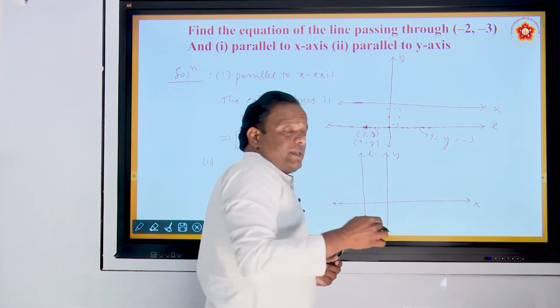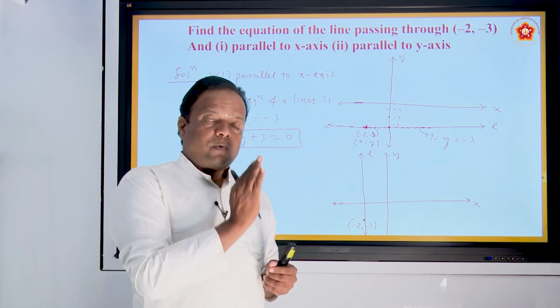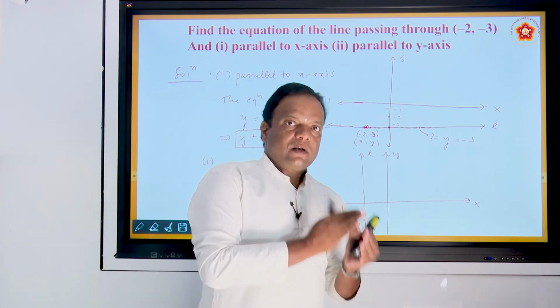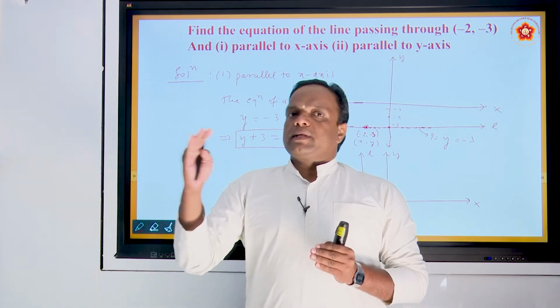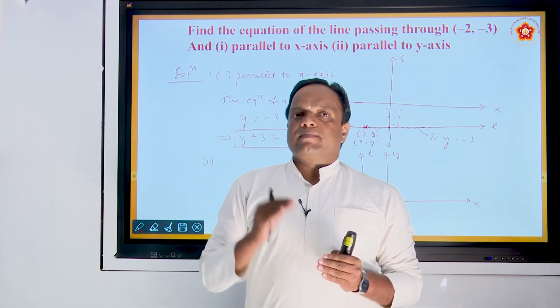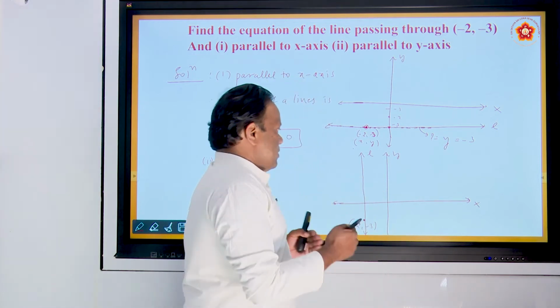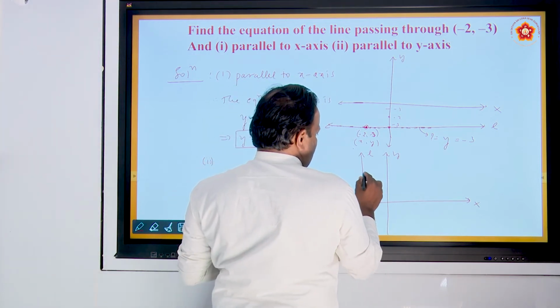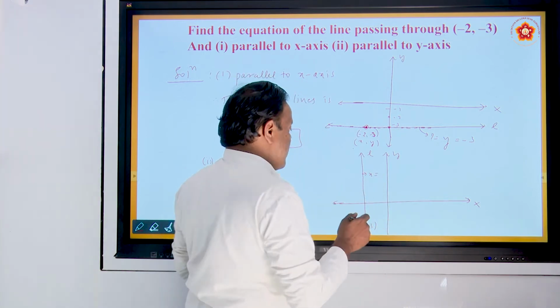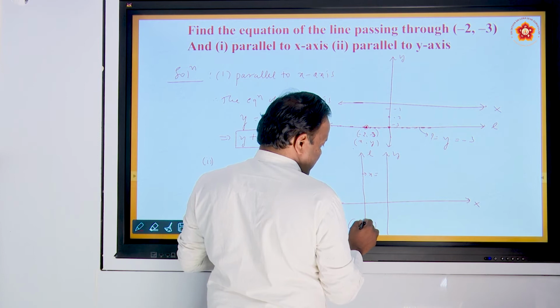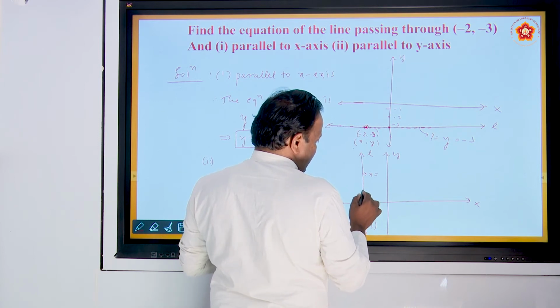We know from the previous session that if a line is parallel to the y-axis, the equation of the line is x equals some constant. So clearly the equation of this line is x equals something. What is that value? Observe the point. You take any point here, what is the x value?